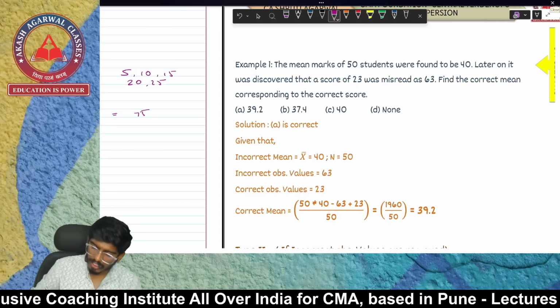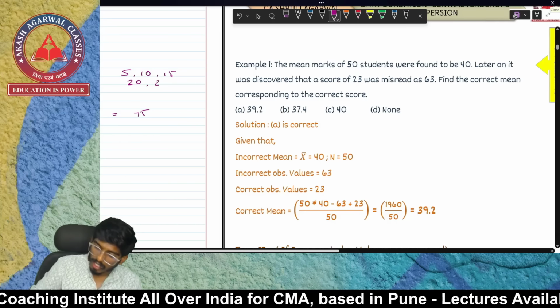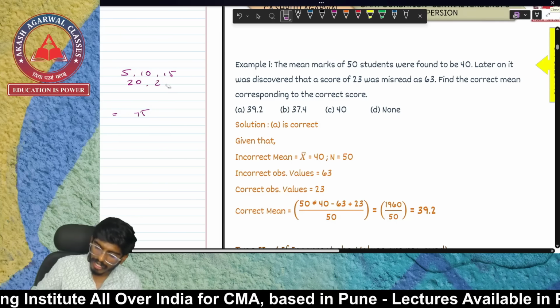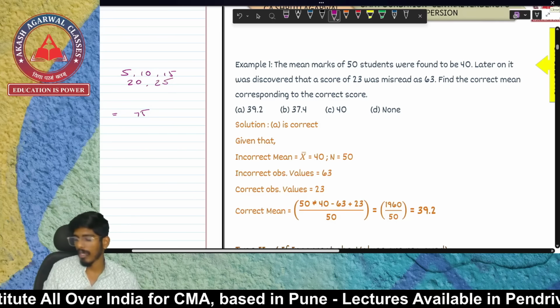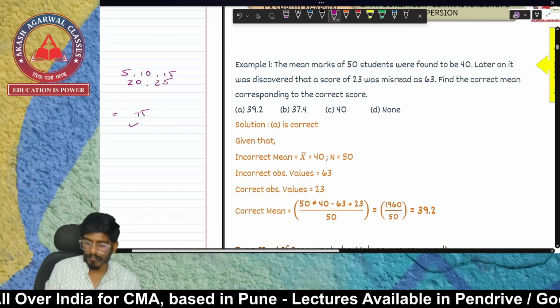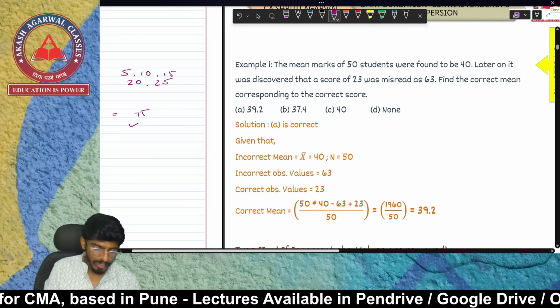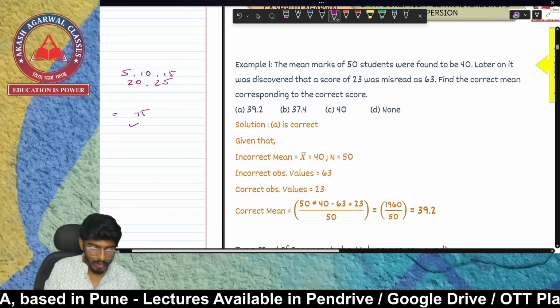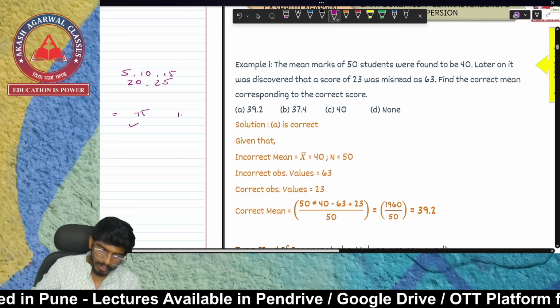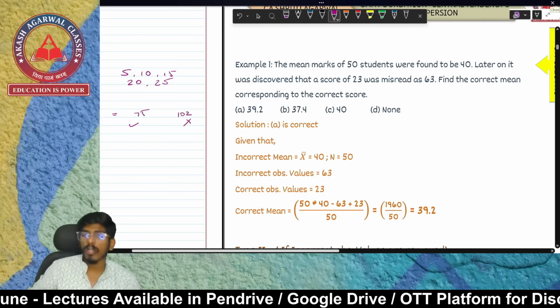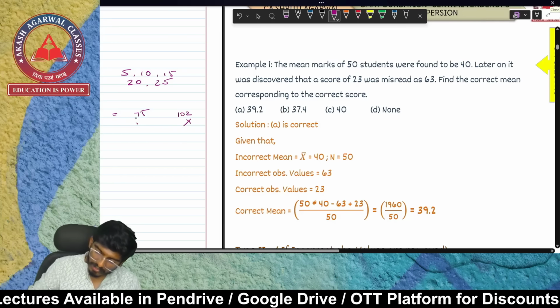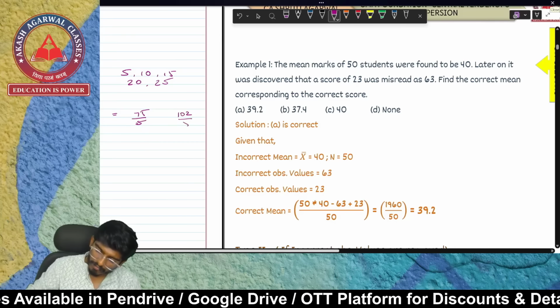But by mistake, I did not take 25. I took it to be 52, and the total became 102. This is wrong. When I take the average, I divide by 5.